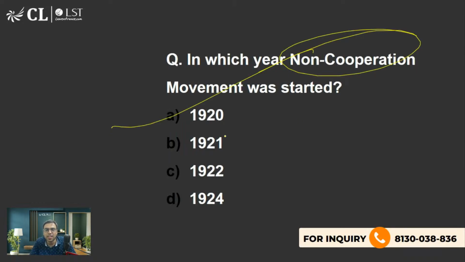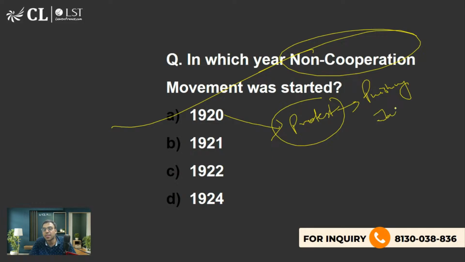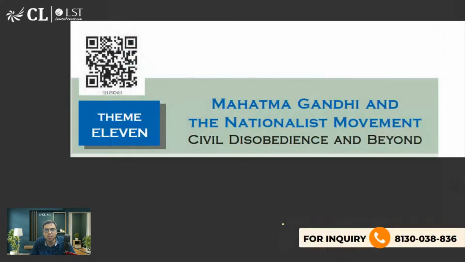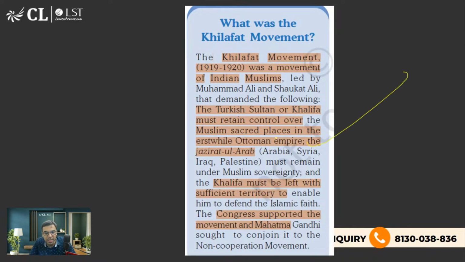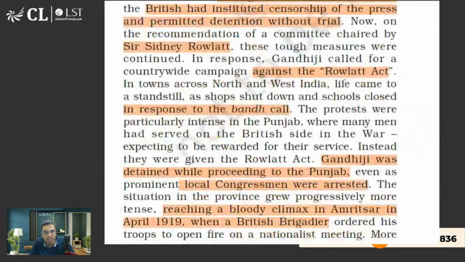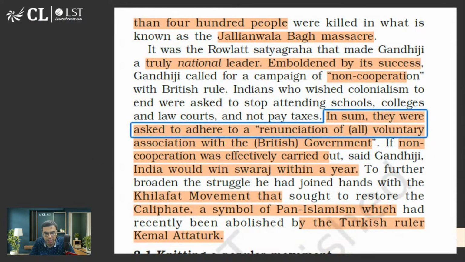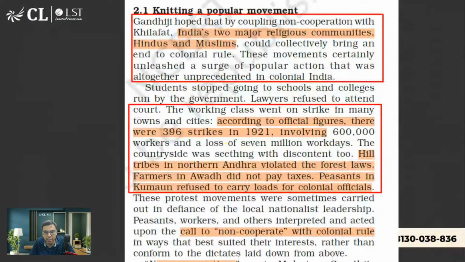उसके बाद non-cooperation movement start होता है 1920 में. और इसमें जो है ना, one of the reasons for the non-cooperation movement protest was punishing those involved in the Jallianwala Bagh massacre, है ना. This we have already done. So that is what you should be knowing. So now let's come to the topic. और ये सब हम लोगों ने कर लिया NCERT में. These are all the things we are done with. ठीक है. ये सब भी हम लोगों ने कर लिया था.